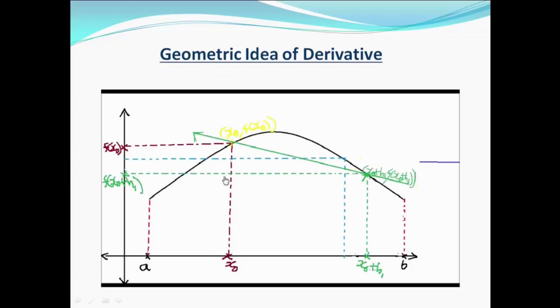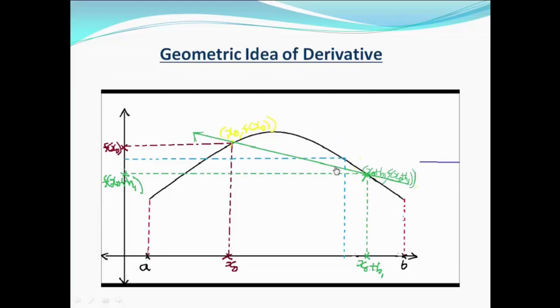You can draw this: x0 here and take x0 plus h1. Then we consider these two points (x0, f x0) and (x0 plus h1, f of x0 plus h1). Consider the line joining them, that is the chord, and take its slope. Then take another point x0 plus h here, draw the chord joining, take the slope, and so on, so that x0 plus h tends to x0.